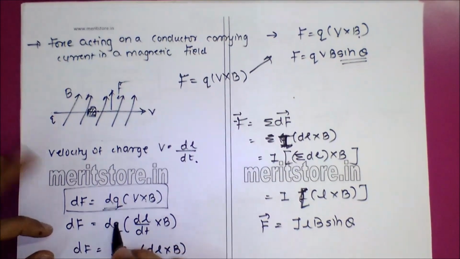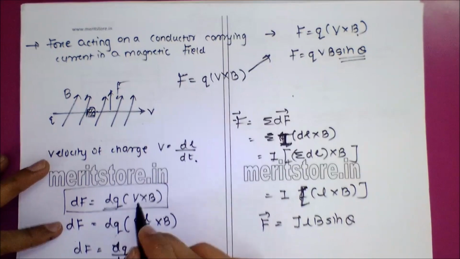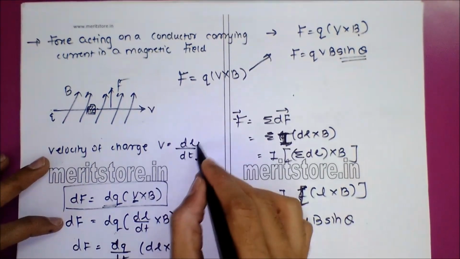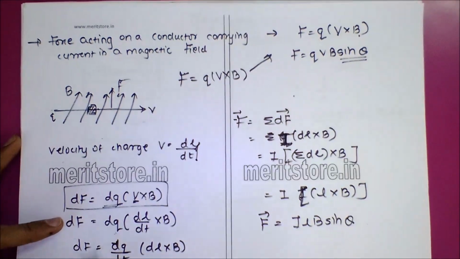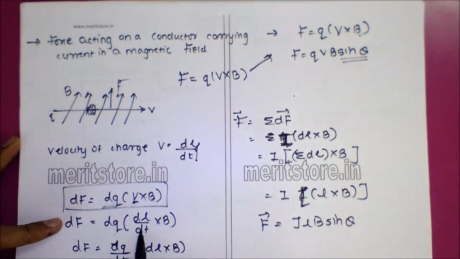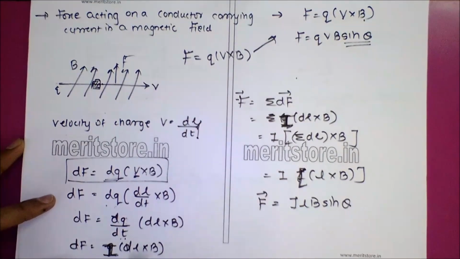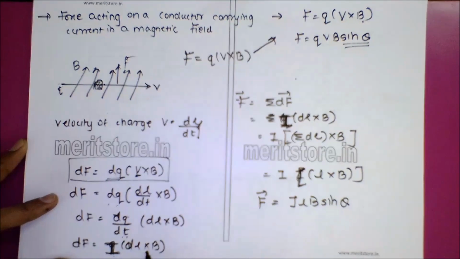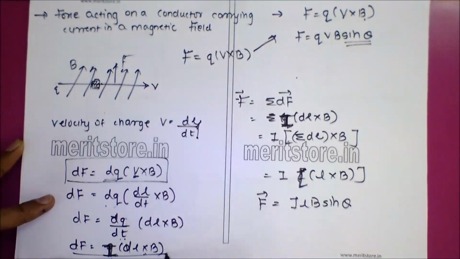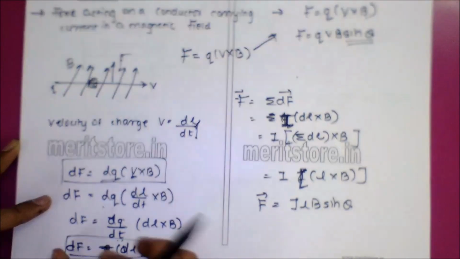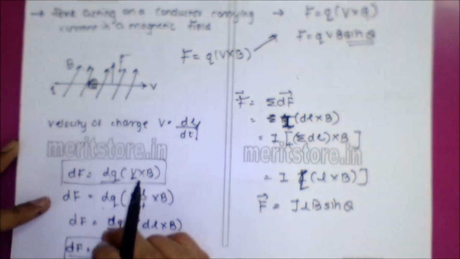So dF will be dq v cross B, where velocity is equal to dl upon dt. I substitute dl upon dt. My dl stays outside, dt comes out, so dq by dt. What is this? Charge upon time, which is nothing but I. So it becomes I dl cross B, that is current into dl cross B. This much is the force experienced by a single small element inside the conductor.